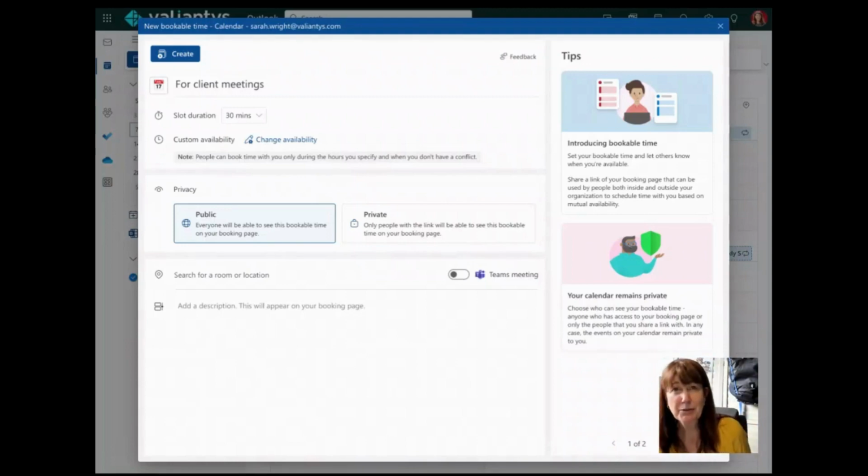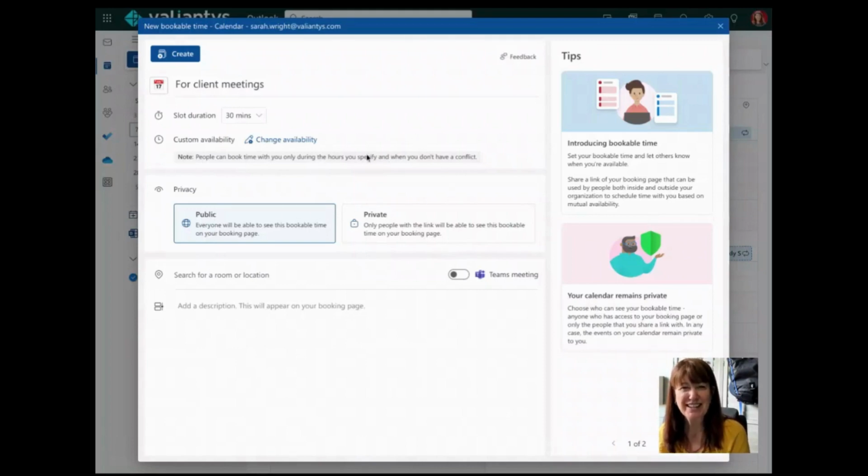I'll be honest, the first time I did this, I thought, oh my gosh, how am I going to keep this up every week, having to go in and change it? And then I completely missed the point of what this whole application was meant to do and make easier for us. So it's only going to publish the times that are available where you haven't booked it yourself, where you haven't accepted any other meeting requests.